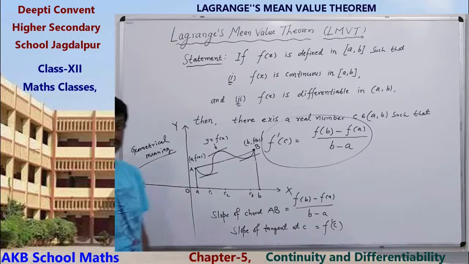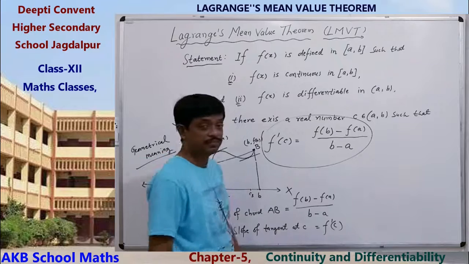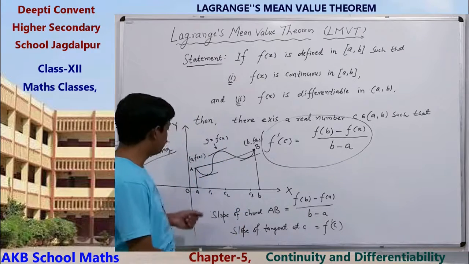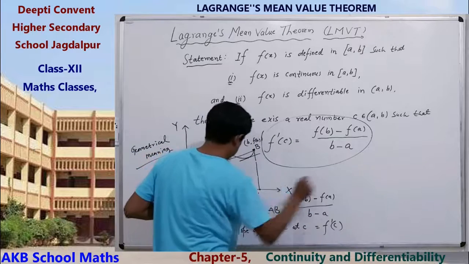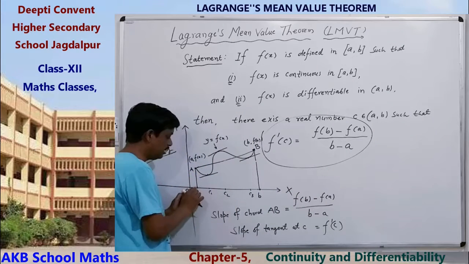Now the physical meaning. Suppose a particle is moving in a straight line from A to B, where A is the starting time.